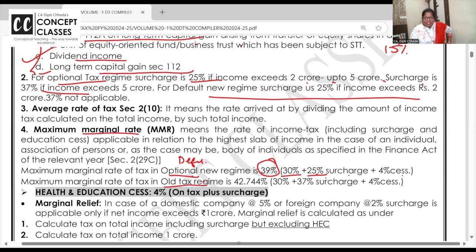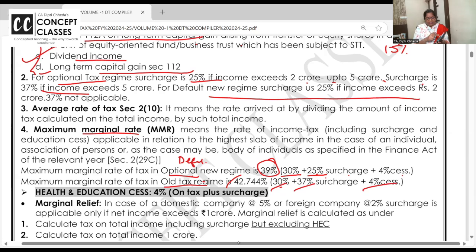And in old regime or the general tax rates or the normal tax rates, or when you opt out of default tax regime, what's the highest rate of tax? 30. Highest rate of surcharge? 37. And cess 4%. That's 42.7. You can do it in calculator. Say on your 100 income, put 30 in your calculator into 137%.